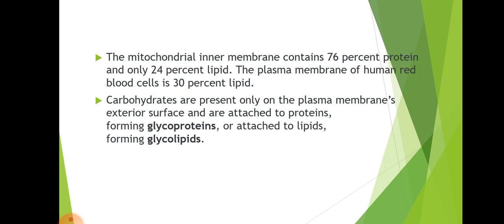The plasma membrane of human red blood cells is 30% lipid, and carbohydrates are present only on the plasma membrane's exterior surface and are attached to proteins, forming glycoproteins, or attached to lipids, forming glycolipids.